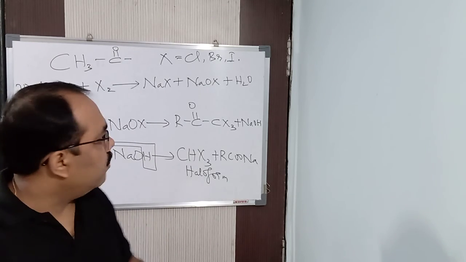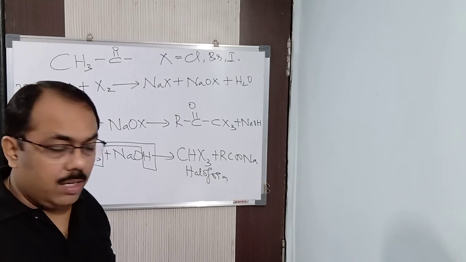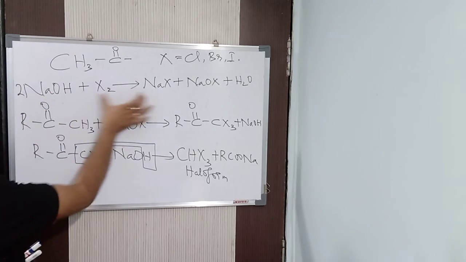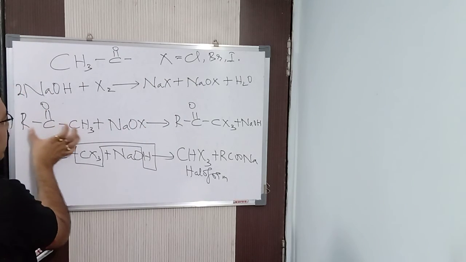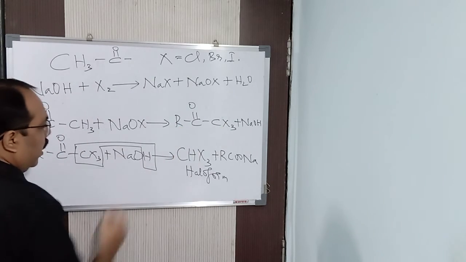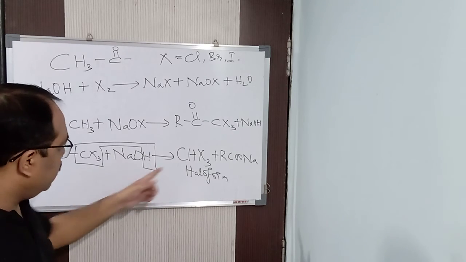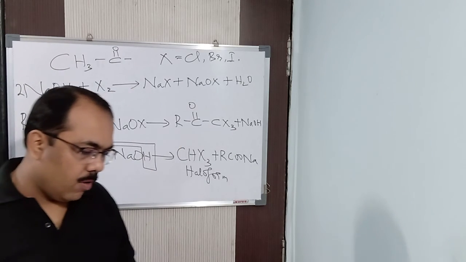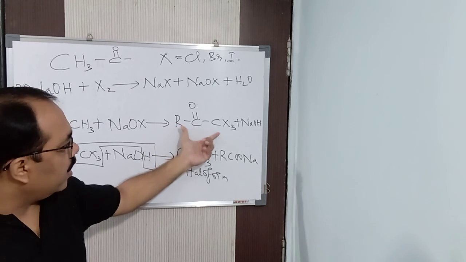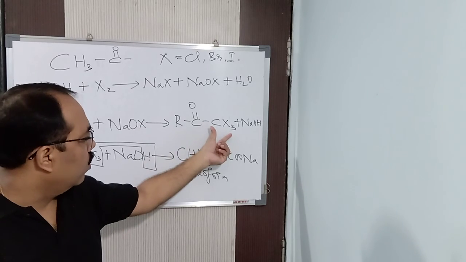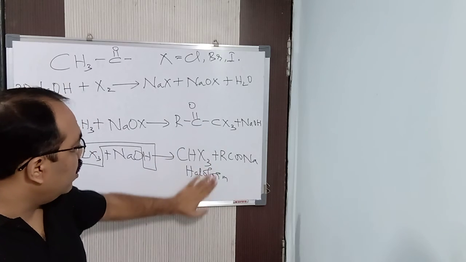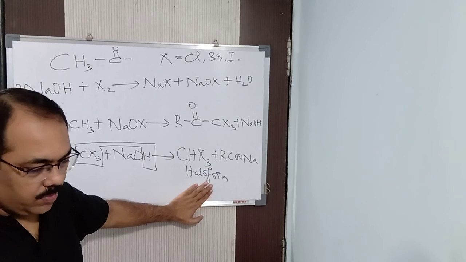So in this way you can write this reaction in 3 steps, but you can also write it in 1 step. I would say it is better to write it in 3 steps so that you can understand it. The first step forms NaOX. Then NaOX further reacts with the COCH3 group, the necessary condition, to form this particular product. This reacts with NaOH further to form the haloform. It is a trihalo derivative, or a trichloro derivative if chlorine is used. That is not important. The important thing is the final step, your haloform reaction.